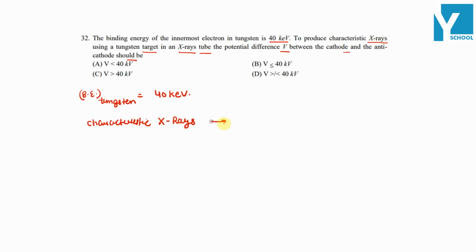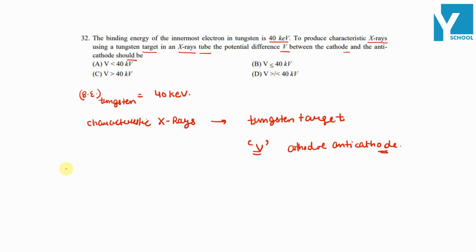using tungsten target. So to do this, we applied a potential difference V between the cathode and anti-cathode. Okay. So what should be the value of V?